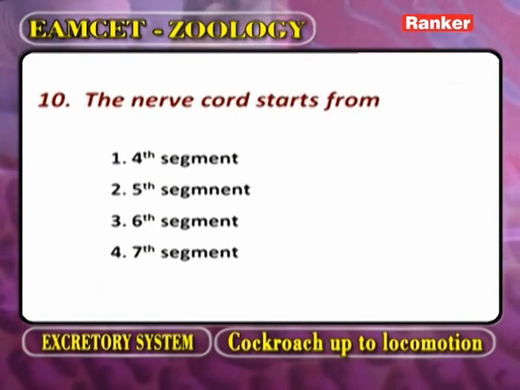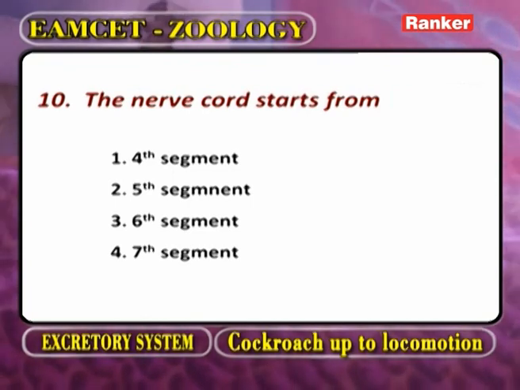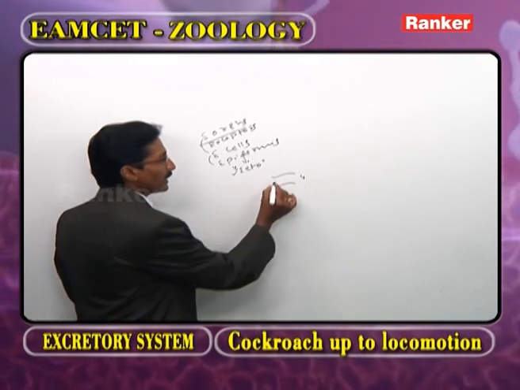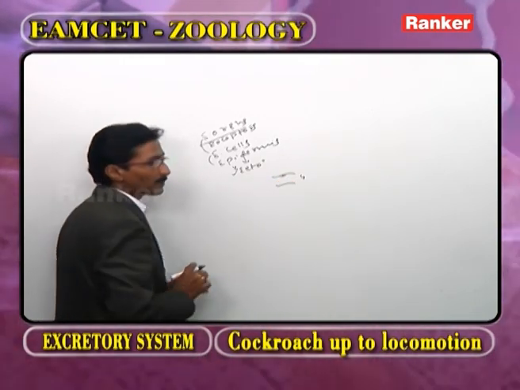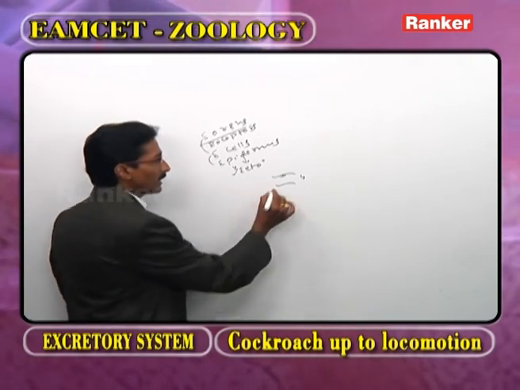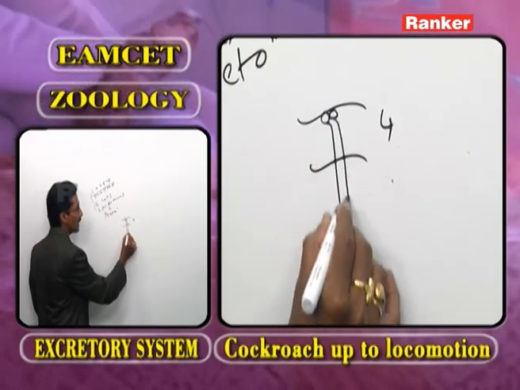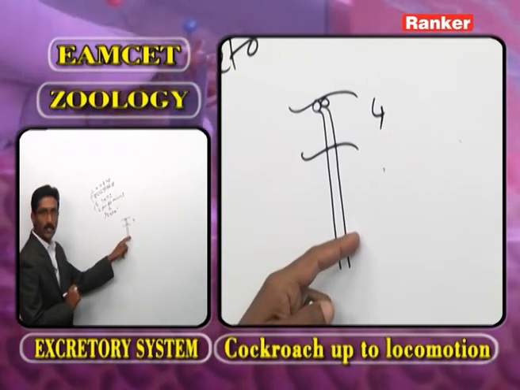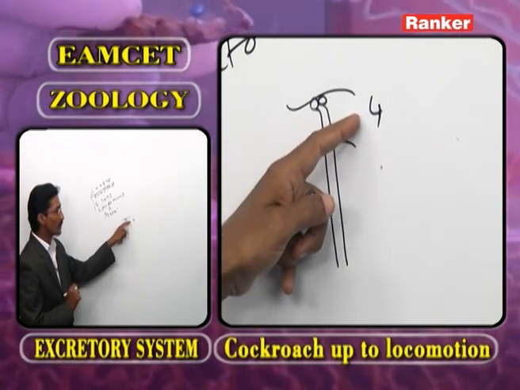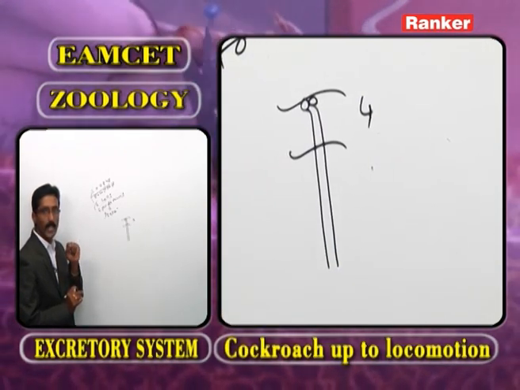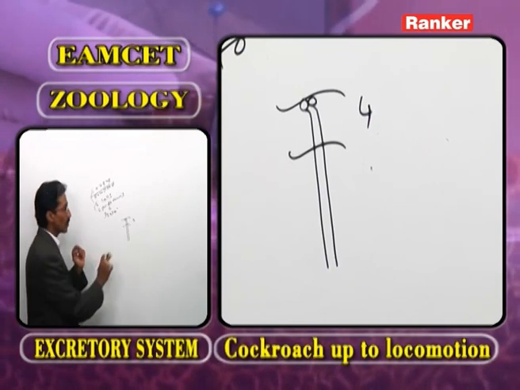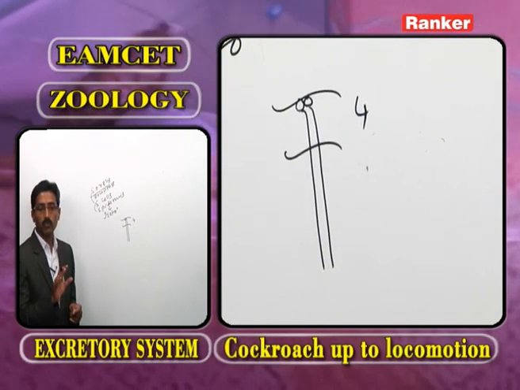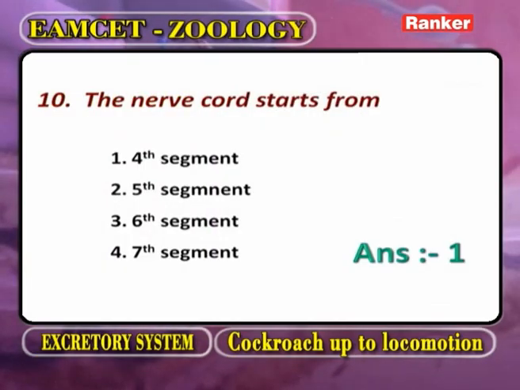Now, the nerve cord starts from. Now, as we observe the nervous system, this is the 4th segment. In the 4th segment, what is present? Subpharyngeal ganglia. From the subpharyngeal ganglia, what is going to start? The nerve cord. So, the nerve cord starts from the 4th segment. What are the ganglia that give rise to the nerve cord? Subpharyngeal ganglia. So, the answer is the 4th segment. Now, go for the next question.